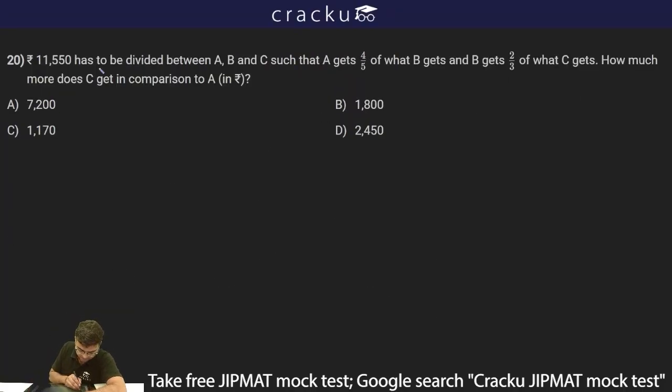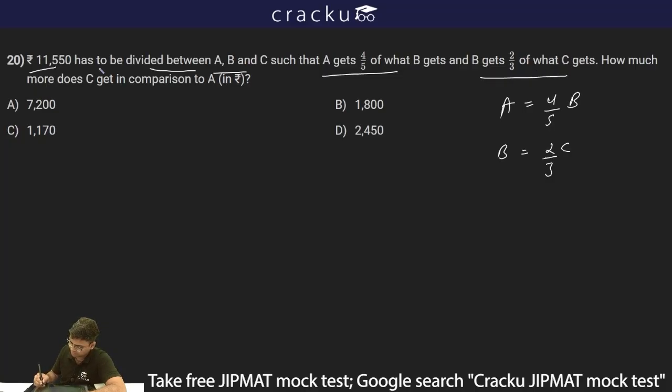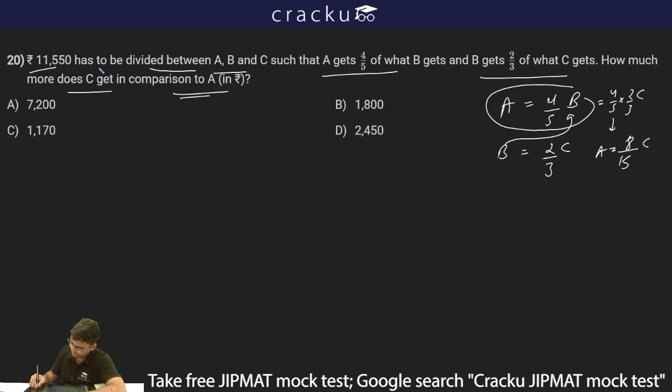The next question is: given rupees 11,550 has to be divided between A, B and C such that A gets 4 by 5 of B, so A is equal to 4 by 5 times B, and B gets 2 by 3 of what C gets, so B gets 2 by 3 of C. How much more does C get in comparison to A? A is equal to 4 by 5 B and B is equal to 2 by 3 C. I can put this value of B, so I'll get A is equal to 4 by 5 into 2 by 3 C, which is equal to 8 by 15 C. So A will be 8 by 15 C and B is 2 by 3 C.